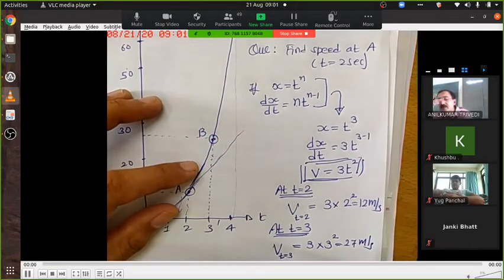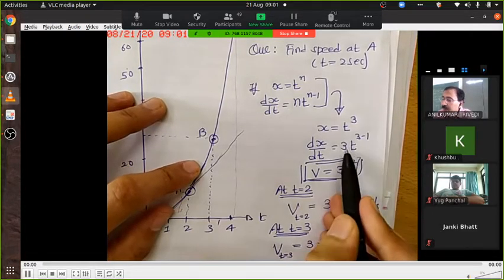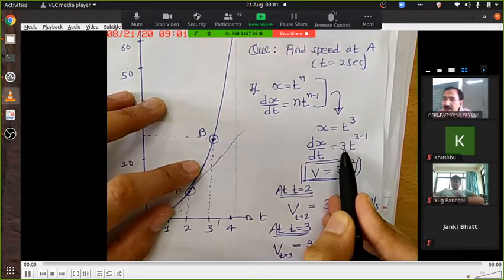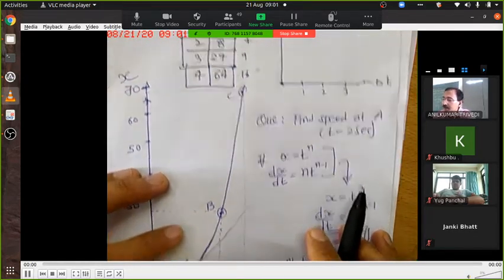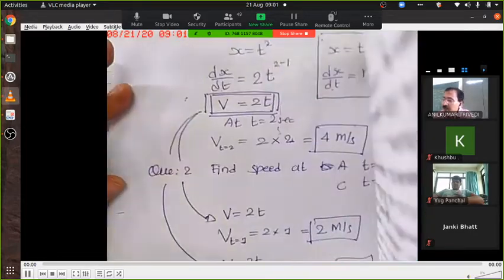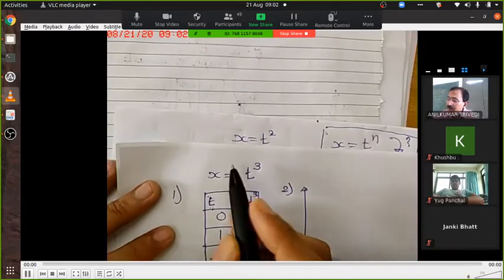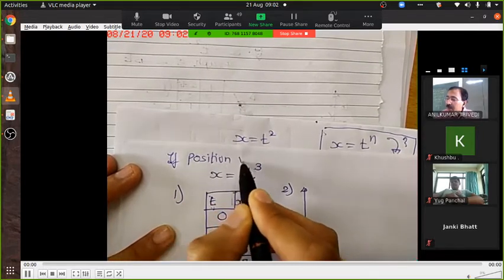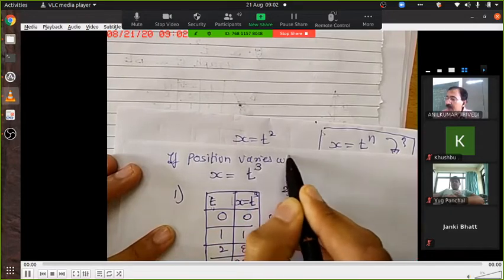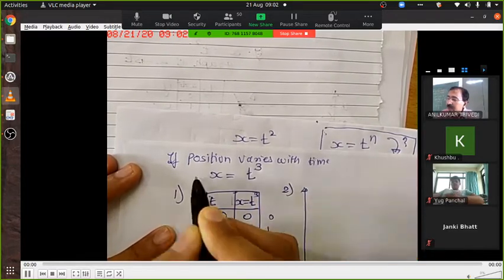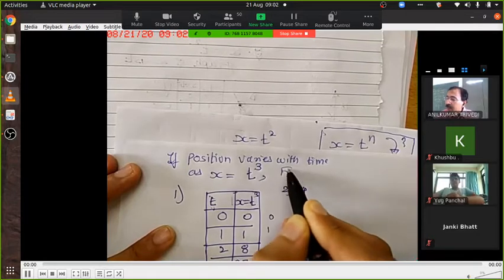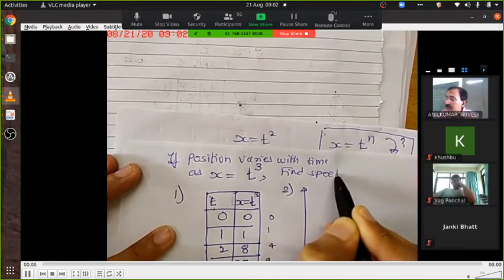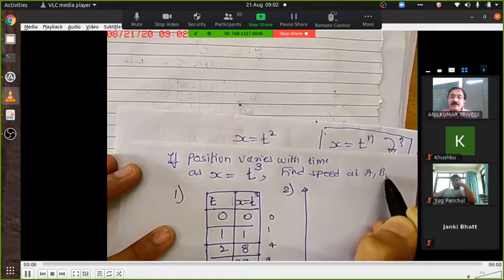Yeah, somebody was asking a question. Sir, why did we take n as 3? You wrote 3 here, right? Yes. The question was: if x equal to t cube, if position varies with time as x equal to t cube, find speed at A, B, C.